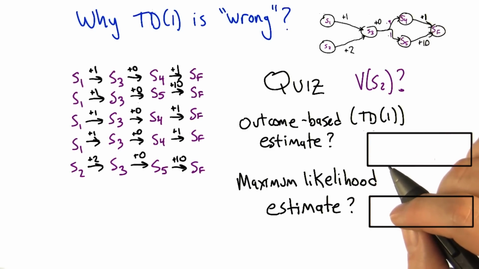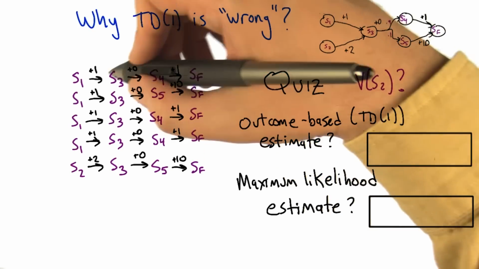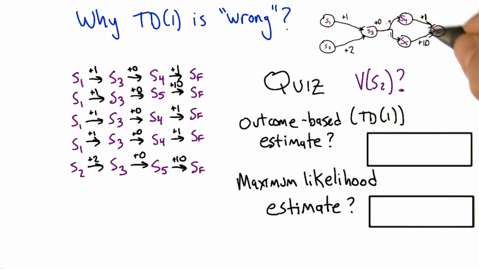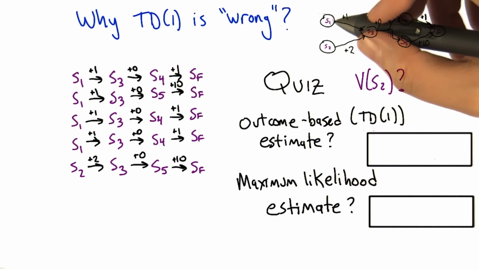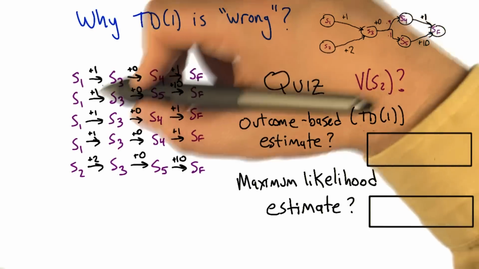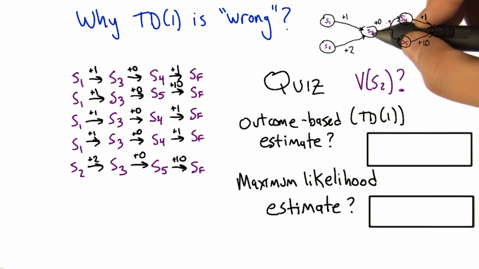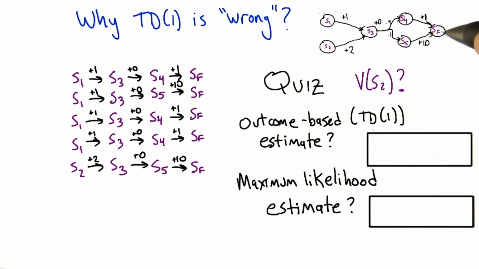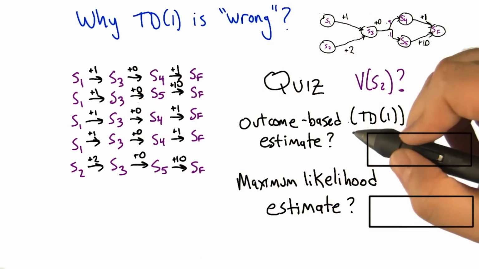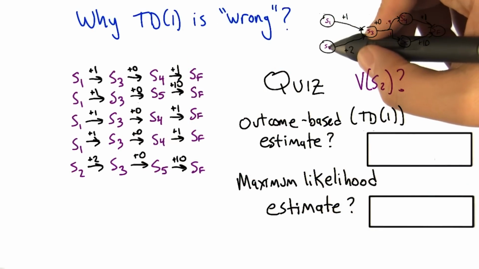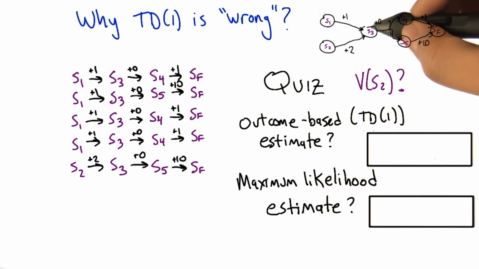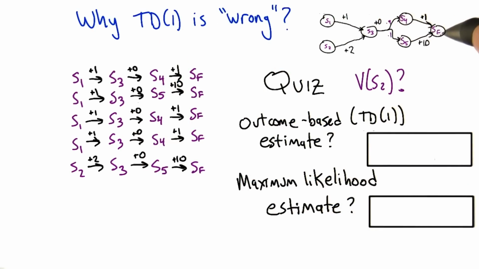Okay. And to do this, we're going to go back to the example that we looked at before, where we've got this Markov chain with rewards. And we're observing some trajectories through it, like S1, S3, S4, S final. And so we observe a bunch of those. And then in the last one, we observe starting from S2: S2, S3, S5, SF.